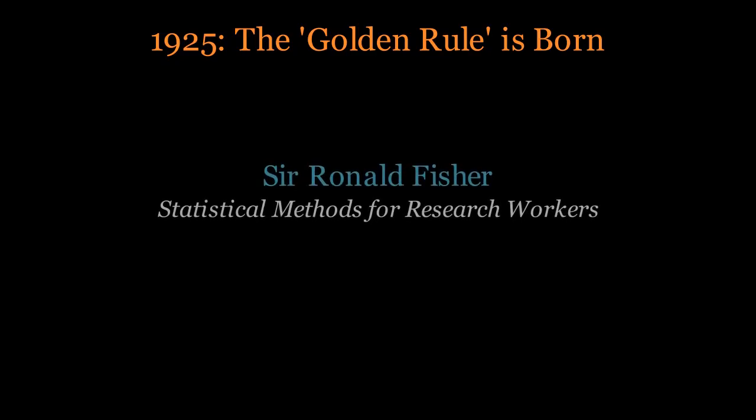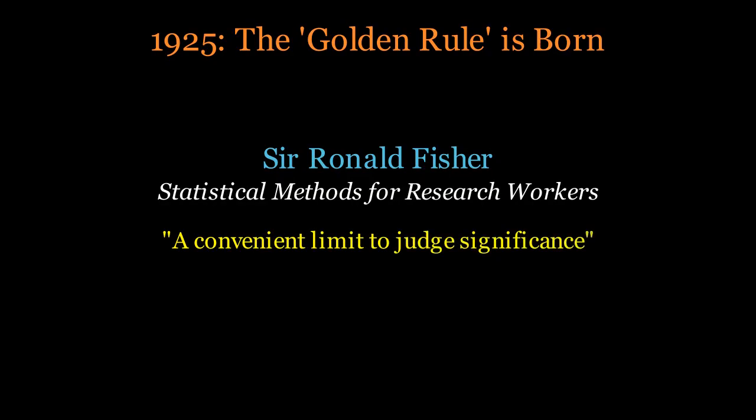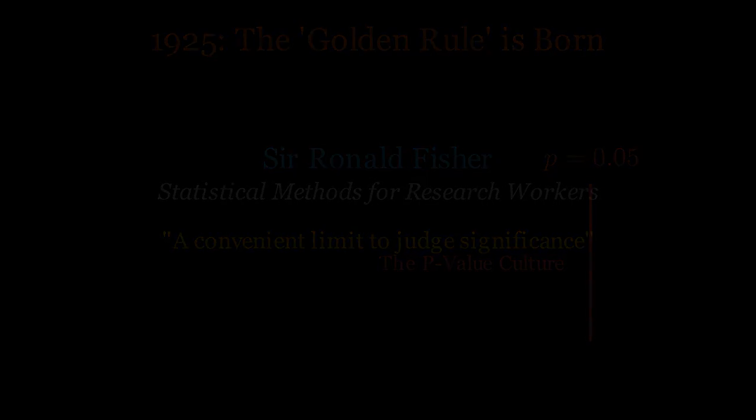To understand why we are obsessed with 0.05, we have to go back to 1925. Sir Ronald Fisher, one of the fathers of modern statistics, published Statistical Methods for Research Workers. In it, he suggested that a 1 in 20 chance, or 5%, was a convenient limit to judge whether a deviation should be considered significant. Fisher himself later noted that this was an arbitrary choice. He didn't intend for it to be a rigid wall, yet it became the golden rule of academia, creating what we now call the p-value culture.